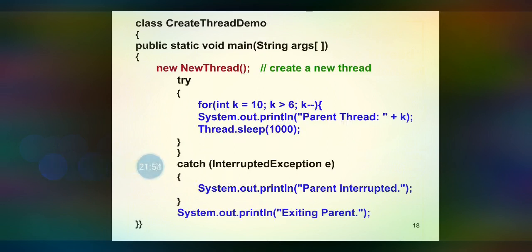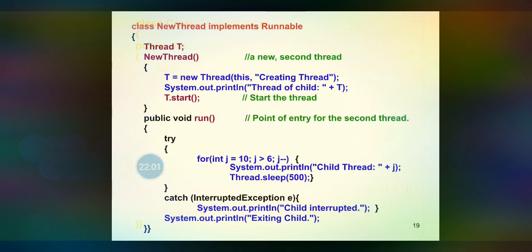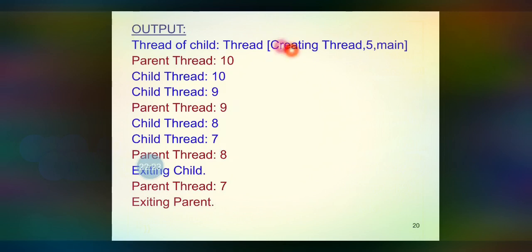Whenever you are executing this program, as a first step, the new thread of will be called. As new thread of will be called, the constructor will be called here. Here the child thread is created by the name creating thread, and System.out.println of thread of child t will print creating thread as the name, 5 as the priority, and main as the group name. This will print first.